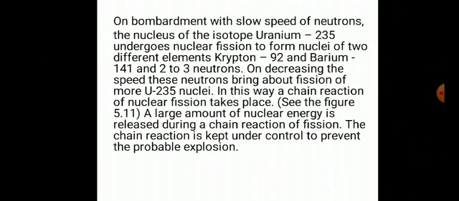On decreasing the speed of these neutrons, they bring about fission of more uranium-235 nuclei. In this way, a chain reaction of nuclear fission takes place. A large amount of nuclear energy is released during a chain reaction of fission. The chain reaction is kept under control to prevent the probable explosion.